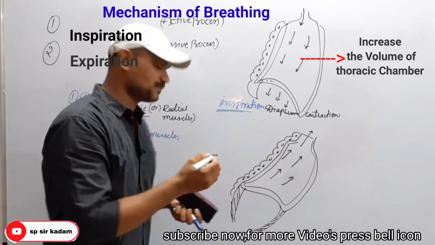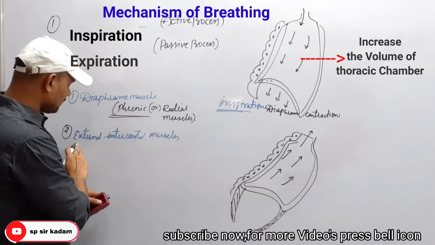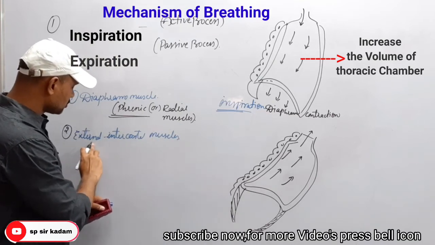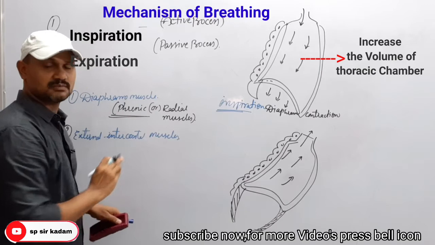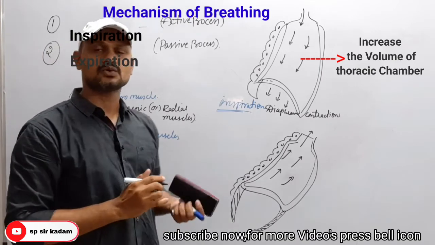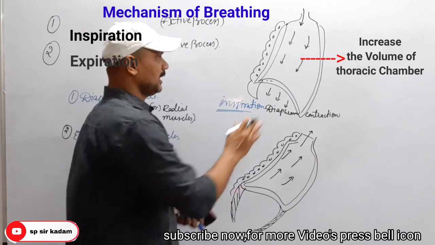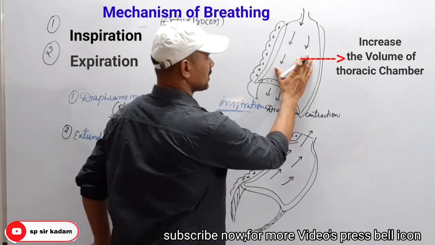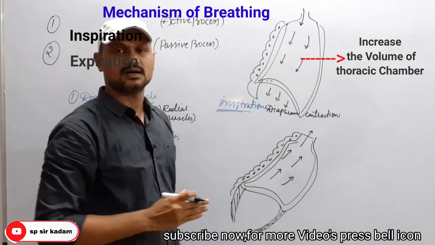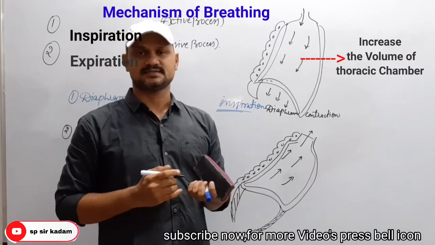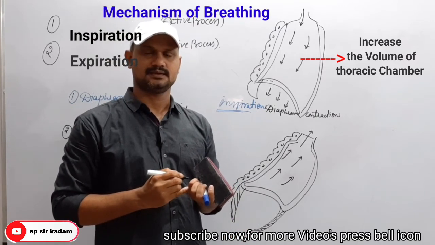Then next, when external intercostal muscles contract, they increase the volume of the thoracic chamber, that is, along the dorsoventral axis. Remember,